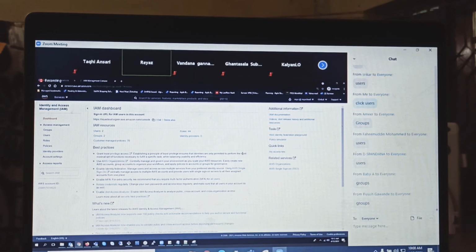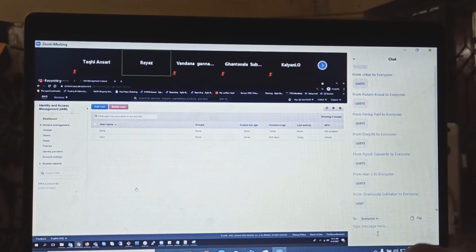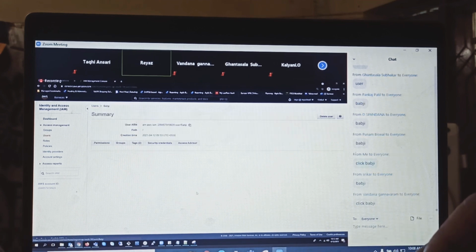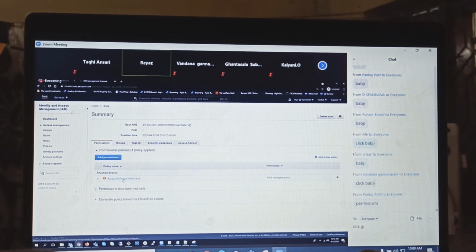Should I go to groups or users? Click users. Click user, Babji. Hit Babji. And do you see this in the permissions tab? If you see here, S3 read-only permissions that he has. Right? Okay. Now, I gave some tasks to Babji.